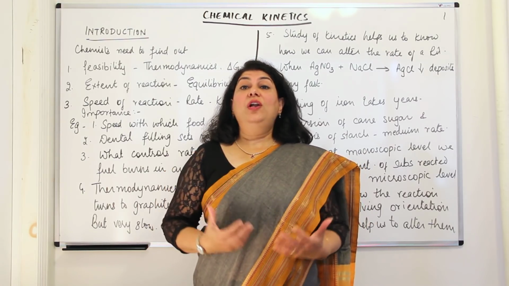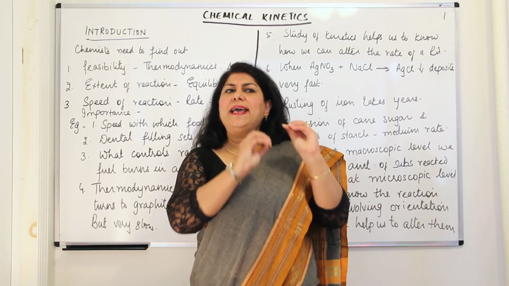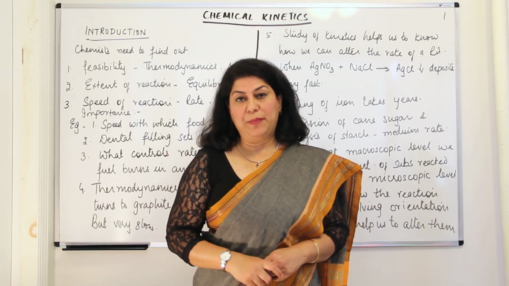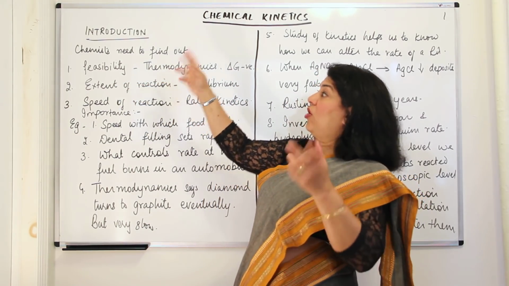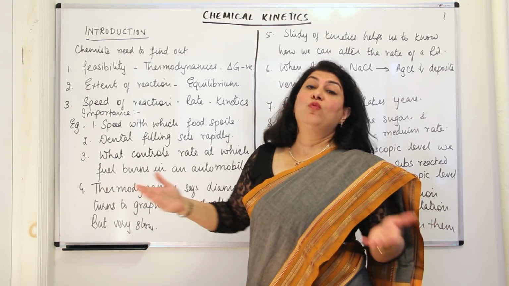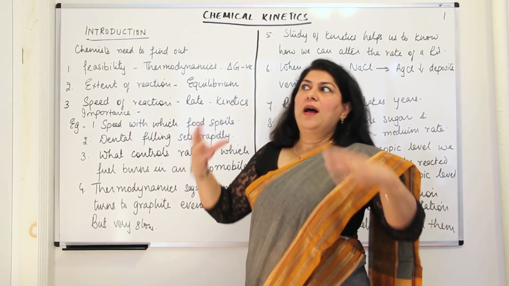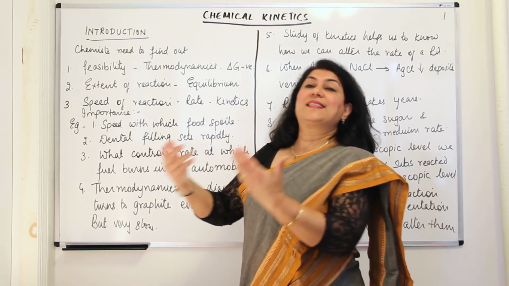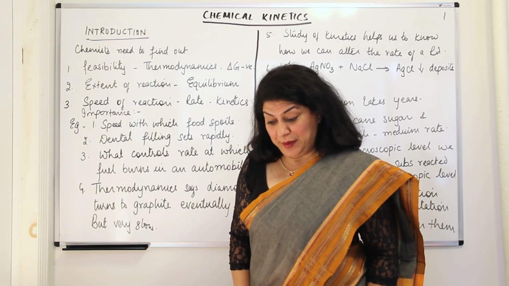So, with his knowledge of equilibrium, he now knew to what extent a chemical reaction would take place. He knew first whether or not a chemical reaction would take place, because only feasible reactions take place. Second, he knew that even if it is feasible, what would be the extent of the reaction? And that he studied in the chapter Equilibrium.